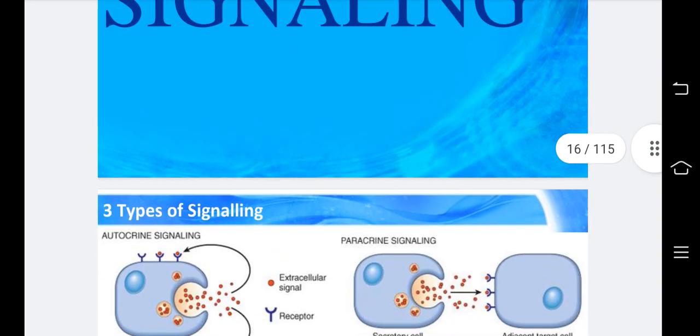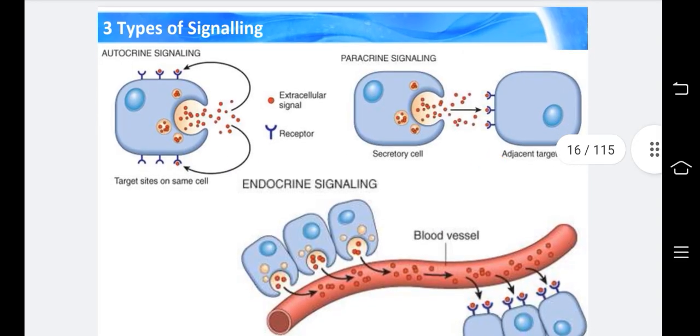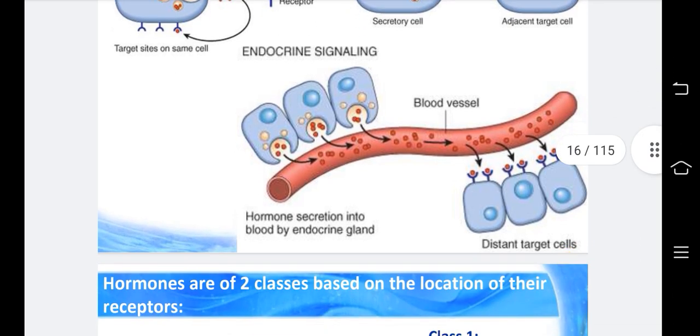Okay, hormone signaling. Three types of signaling: autocrine signaling, paracrine signaling, and endocrine signaling. Autocrine signaling: target sites on the same cell, extracellular signal, receptor. Paracrine signaling: secretory cell, adjacent target cell. Endocrine signaling: hormone secretion into blood by an endocrine gland, through the blood vessel, to distant target cells.